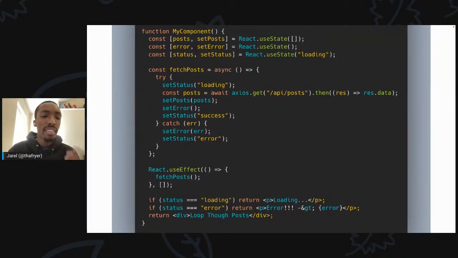Then I also have to have a useEffect call here that's going to actually call my query function, when I'm making my actual API request to get the post. And then this function here is going to start orchestrating this state. So when you think about this, in one single component or one single page, you can be making 5 or 6 API calls to get data from different locations, especially if you're in a REST world.